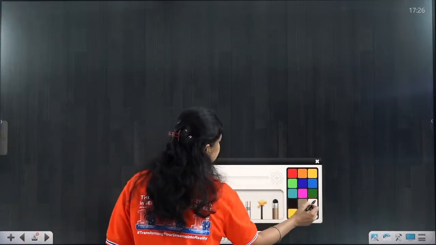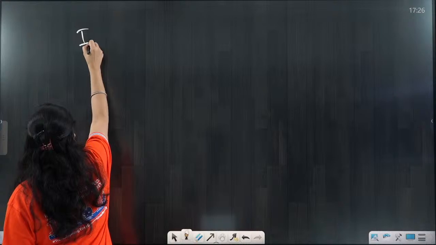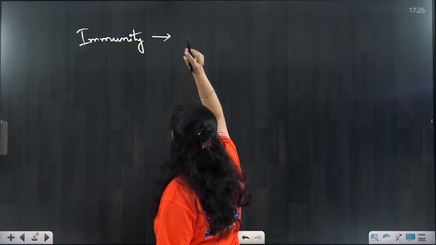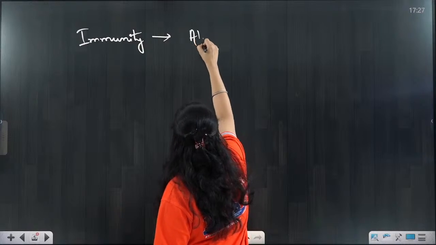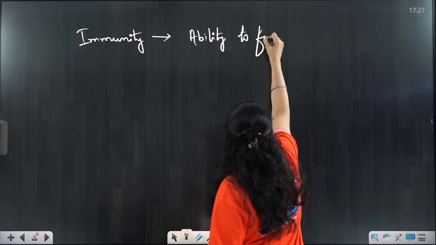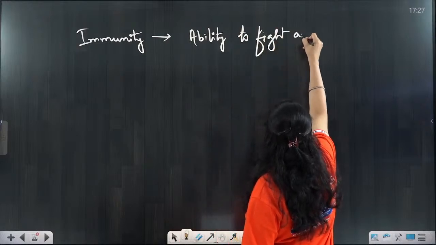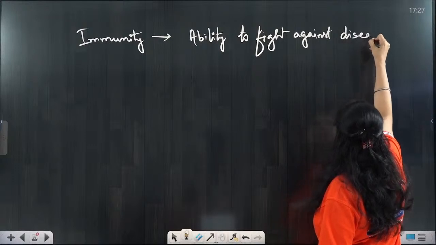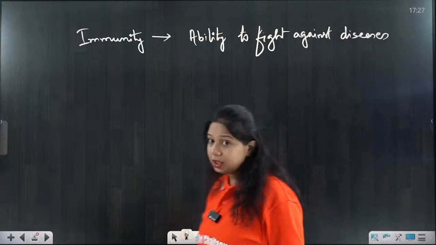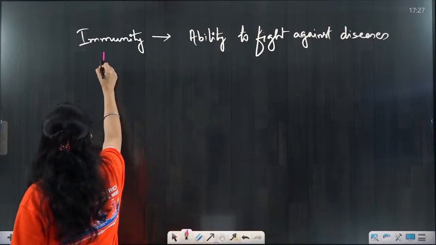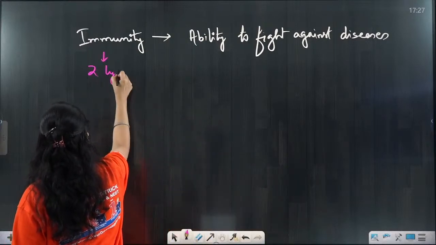So first is the definition of immunity. Everybody write it down. Immunity is the ability to fight against diseases. Alright. Now what are the types of immunity? It is of two types.